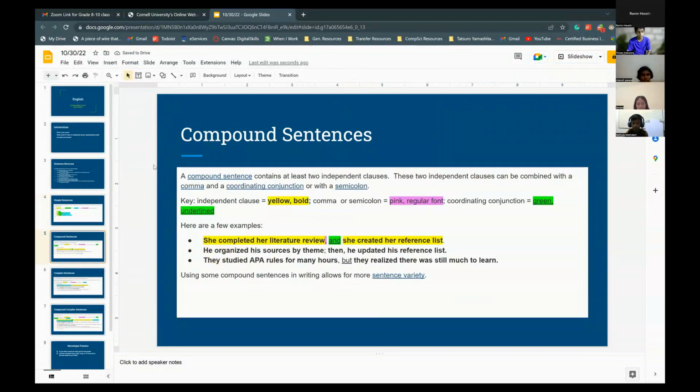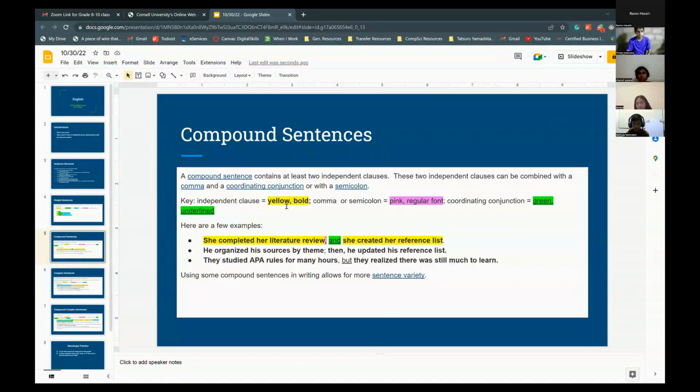All right, next is compound sentences. We went over this a little bit in one of our previous classes too, but it contains basically two independent clauses, and they can be combined with a comma and a coordinating conjunction. Which do you guys remember what the coordinating conjunctions were? It was the, like, and, but, those types of words basically that help combine two clauses together.